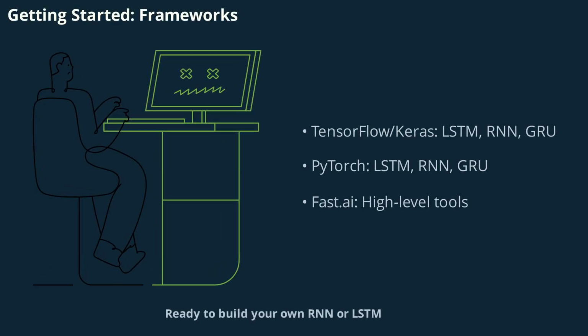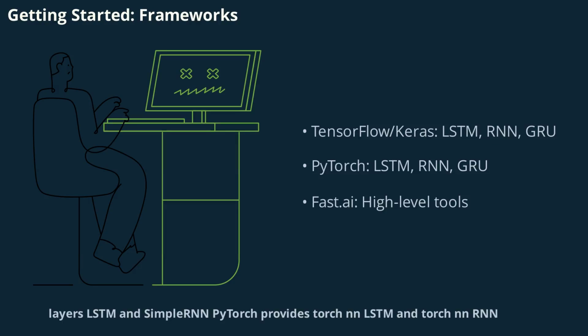Ready to build your own RNN or LSTM? Popular frameworks like TensorFlow and Keras offer layers such as tf.keras.layers.LSTM and SimpleRNN. PyTorch provides torch.nn.LSTM and torch.nn.RNN, while Fast.ai offers high-level abstractions for quick prototyping. These tools make it easier than ever to experiment with sequential models and bring your ideas to life.